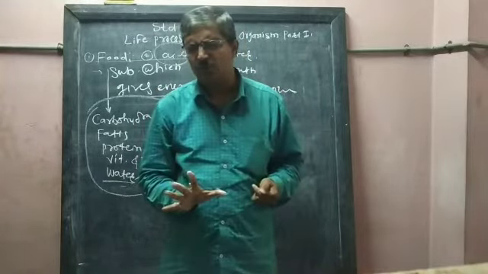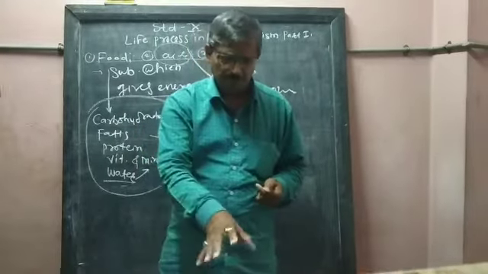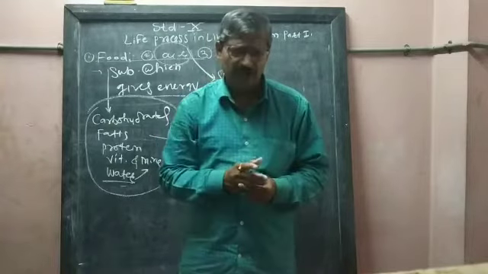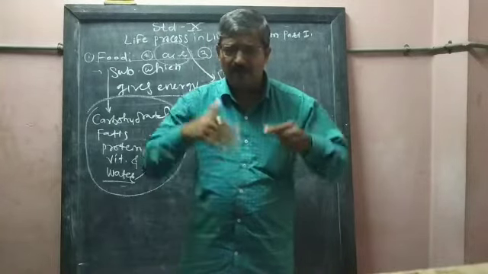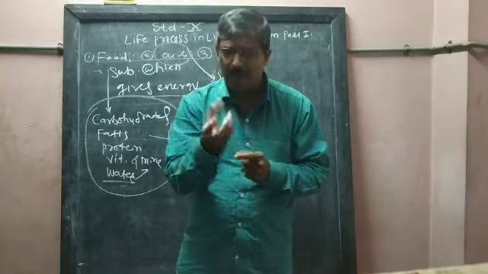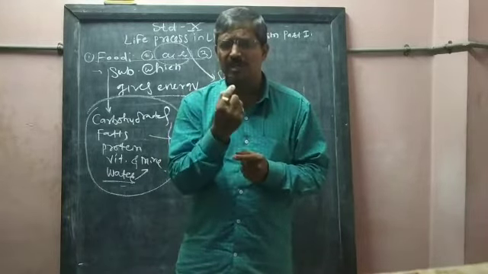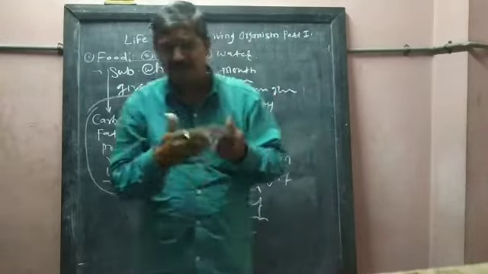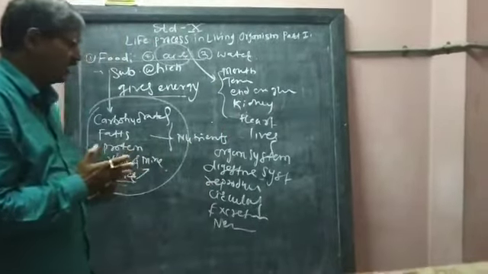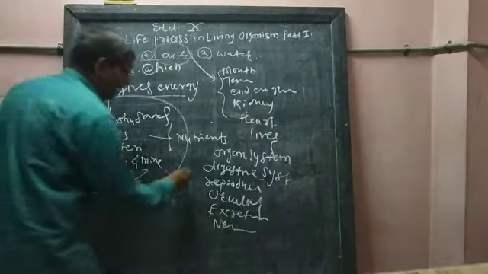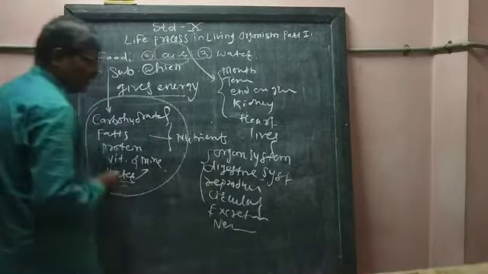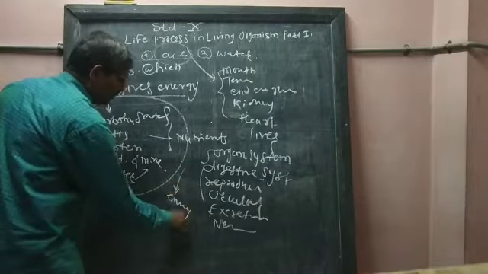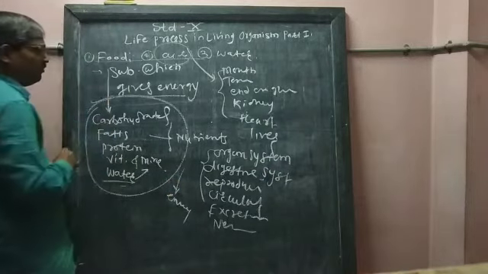But if eyes are closed, we will not know where the dish is, where the water is, or which things are there in our dish. Means eyes are helping, hands are helping, fingers are helping, and inside the mouth there is a tongue and salivary glands. These are coordinating with each other, and then their function is carried out, work is done, and when all these different organ systems are working together properly, then energy is produced. This energy is produced from these foodstuffs.